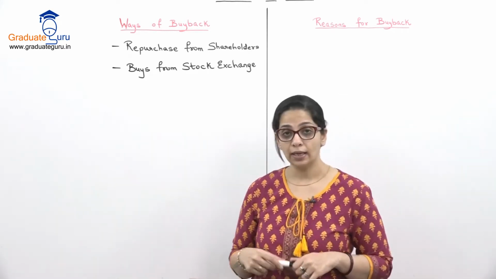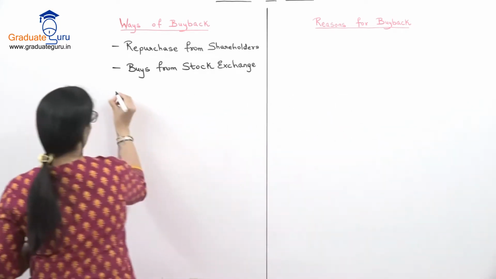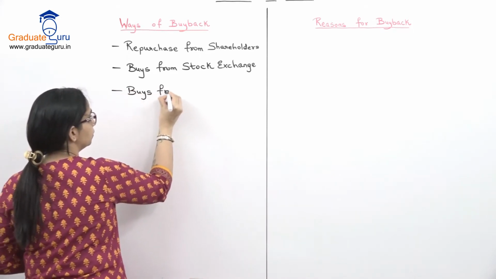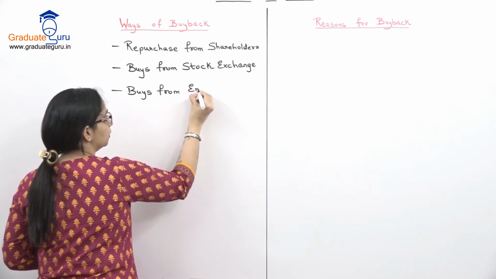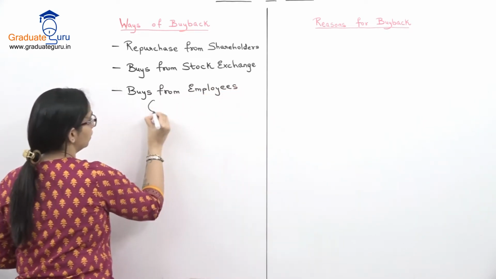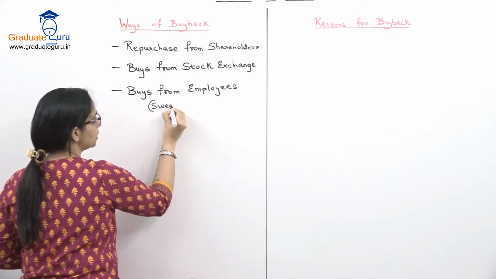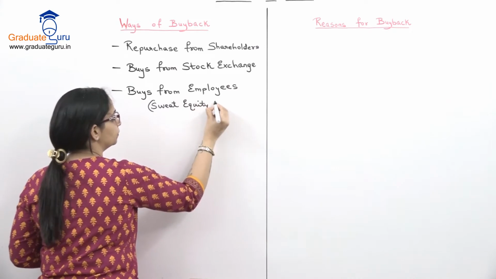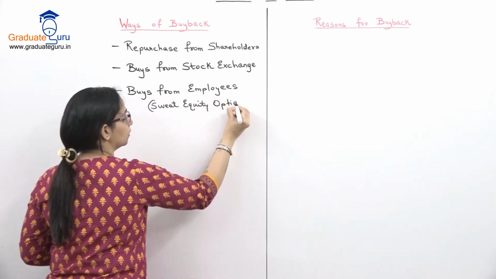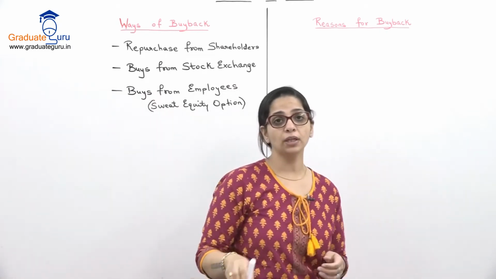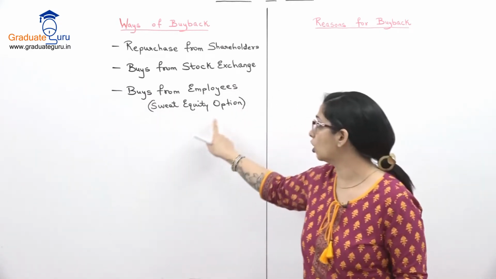The third way is buying from the employees. Now which are these shares which were given under the sweat equity option? Now in issue of shares, when we do the topic issue of shares, generally we come across this.